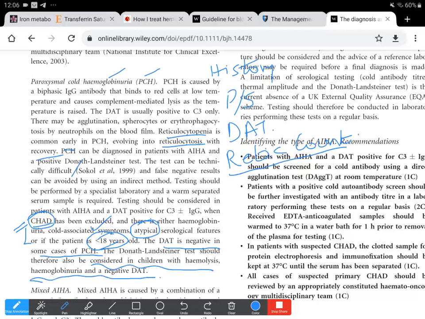So the mnemonic for PCH is kids, complement, and cold: it's mostly in children, there's complement activation, there's a biphasic antibody, and the underlying cause is cold activation.